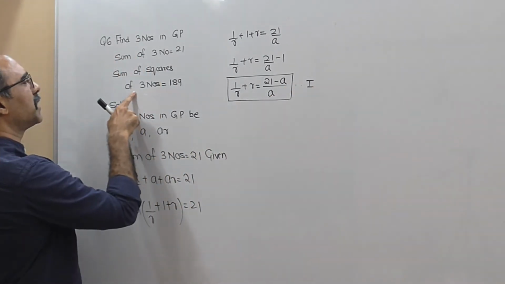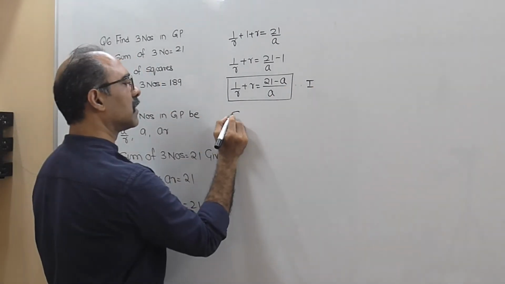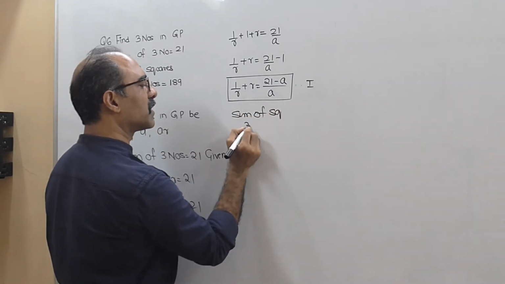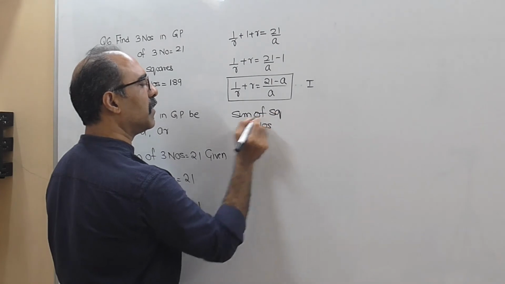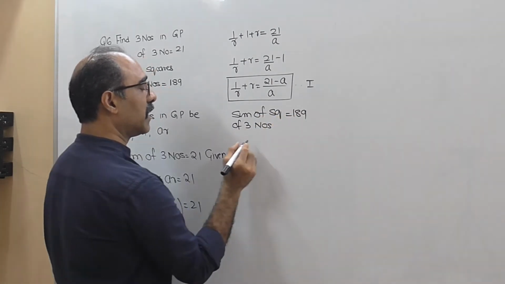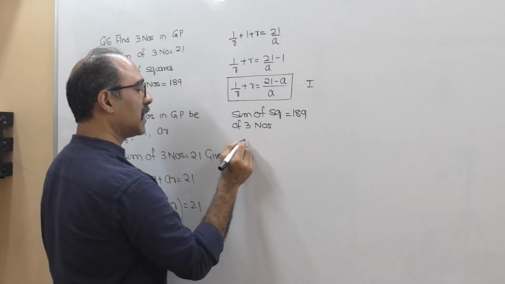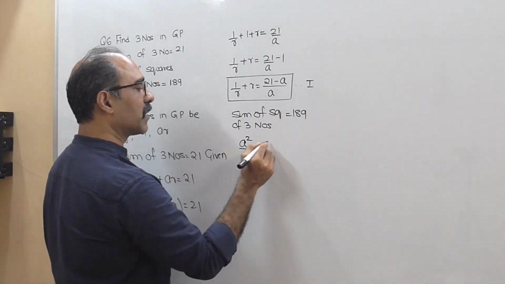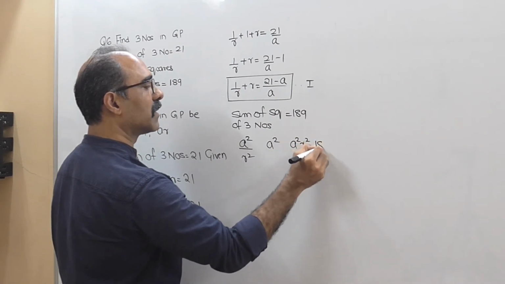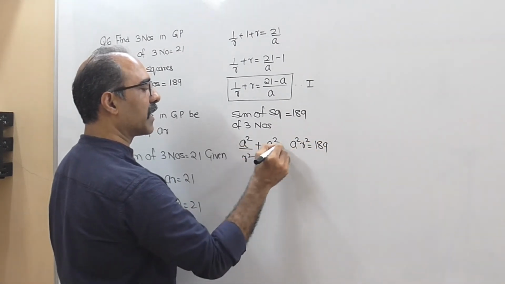Now second information is sum of their squares. Sum of the squares of three numbers equal to 189. Sum of the squares means a square, a square r square, which is equal to 189.